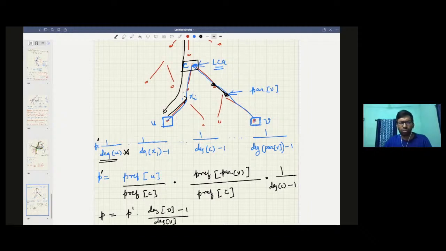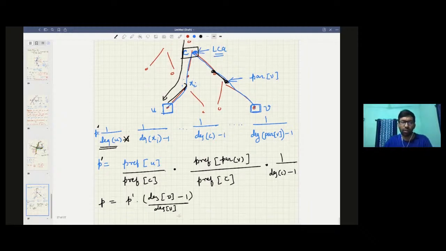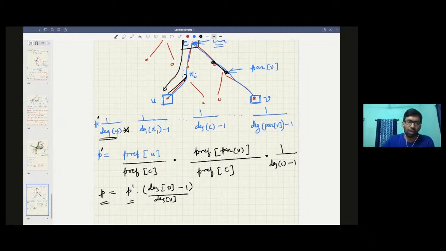So there is this small factor that is the difference between p and p dash. If we just keep track of p dash, then we are fine. At any point of time, if you need p, you can find p by doing this kind of coefficient multiplication. What we basically did is, because of this node u, you had this thing in the denominator, so we multiplied by the numerator, but the original denominator should have been degree of v. Small math, you can work it out.